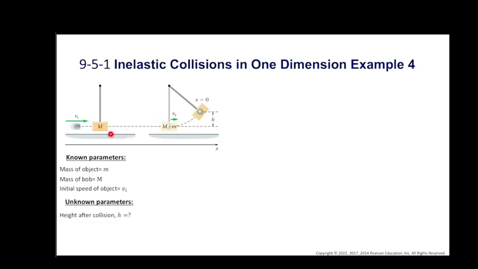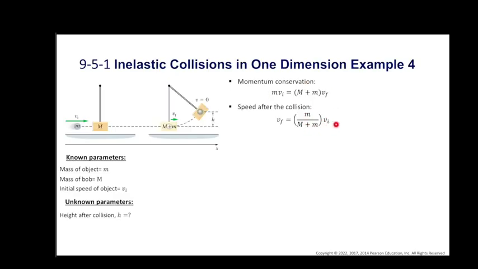Initially only the object is moving, therefore the initial momentum is simply m times vi. But after the collision, both stick together and move with the velocity of vf, therefore it is m plus M times vf.